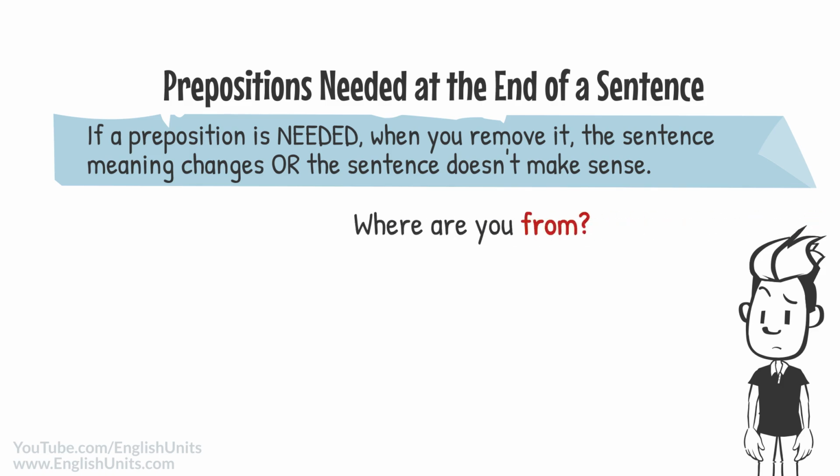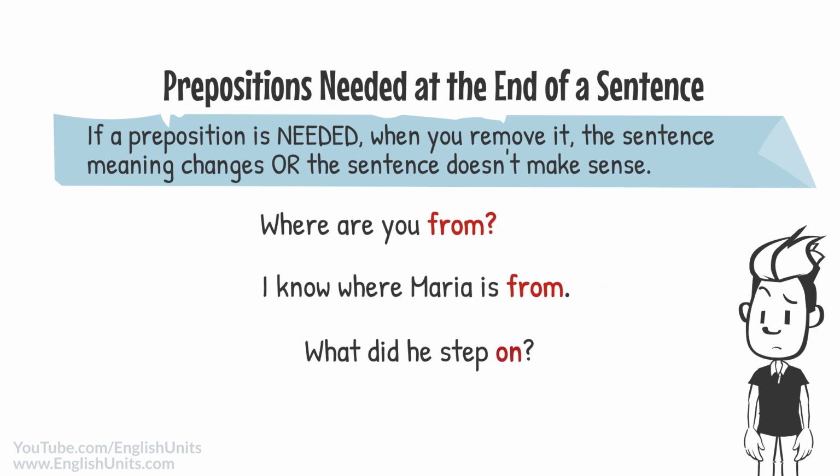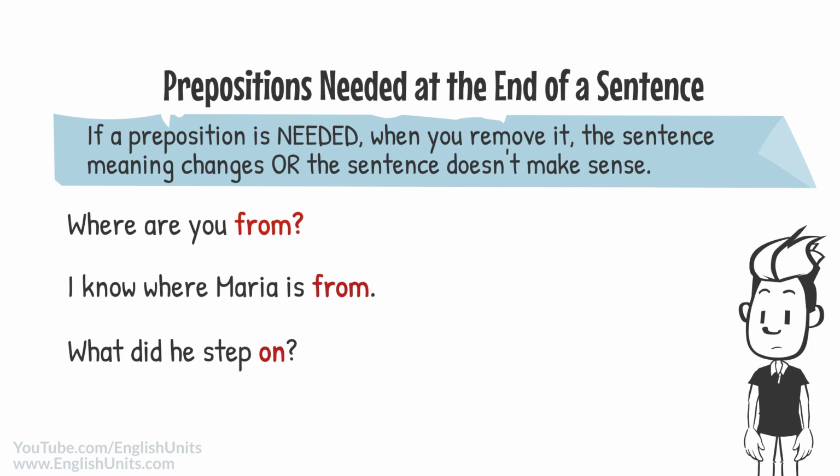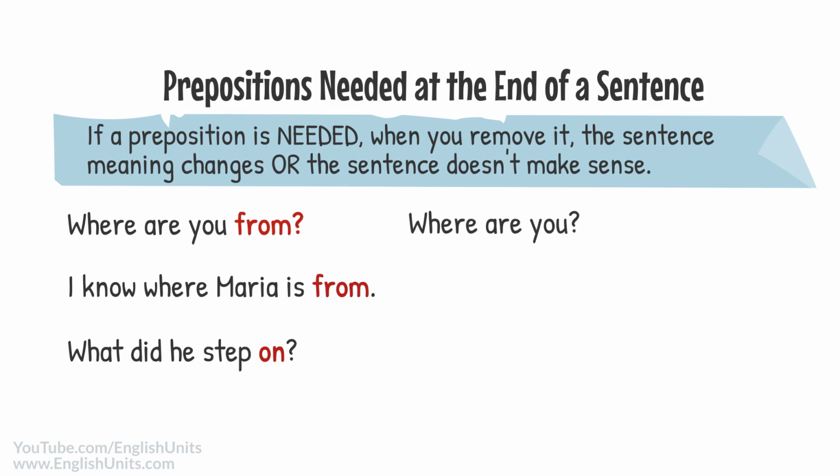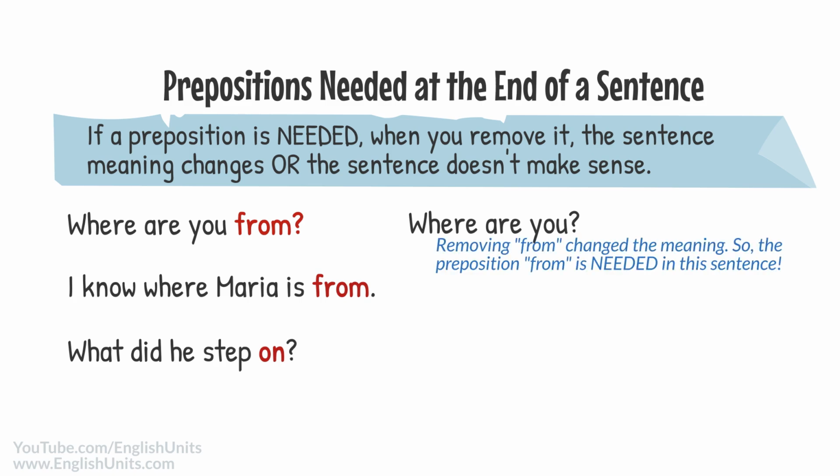Where are you from? I know where Maria is from. What did he step on? First, let's try removing these prepositions. In that case, where are you from becomes where are you. The meaning is totally different without that preposition. That's a sign that the preposition is needed. Similarly, I know where Maria is from becomes I know where Maria is. Again, the meaning has changed so much that we know that preposition is needed.